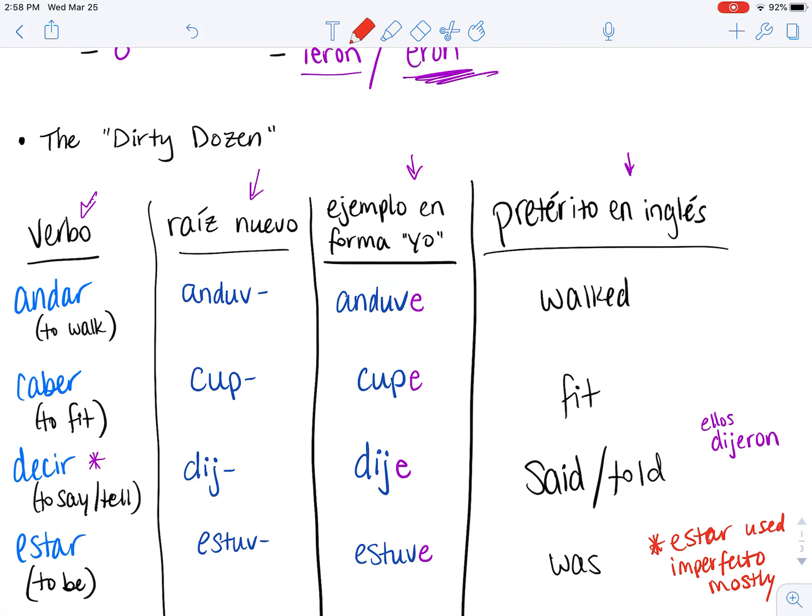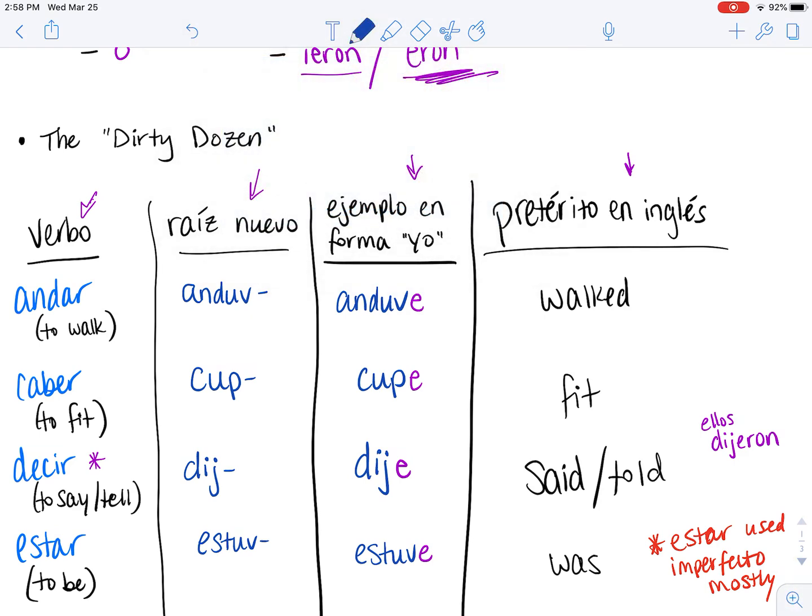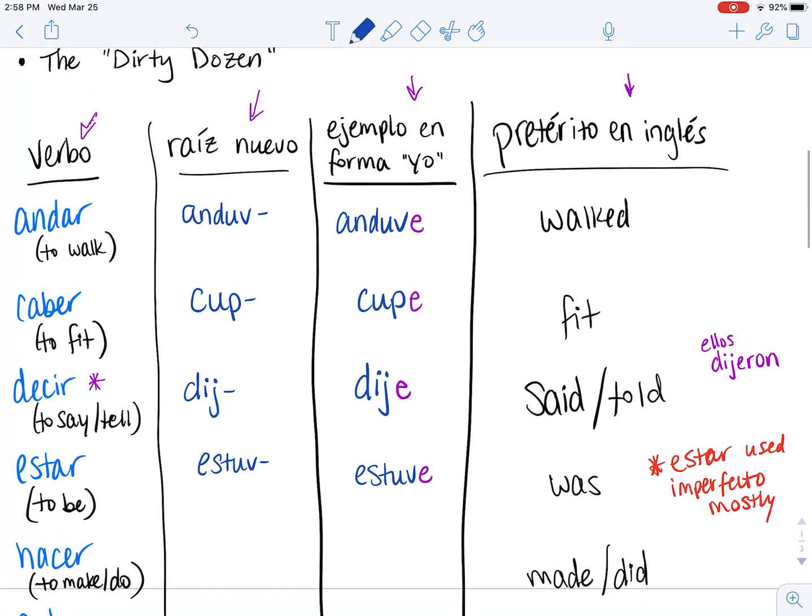All right, so it's not super common to see it in this form, but it is seen. A lot of times you're going to be seeing estaba or estaban or estabas. All of those forms.